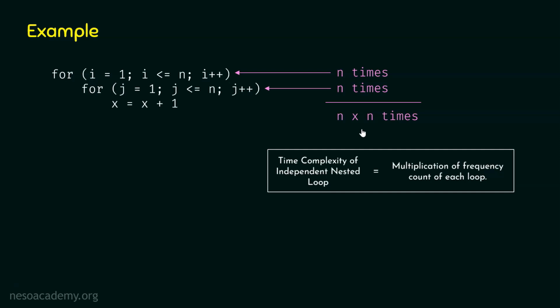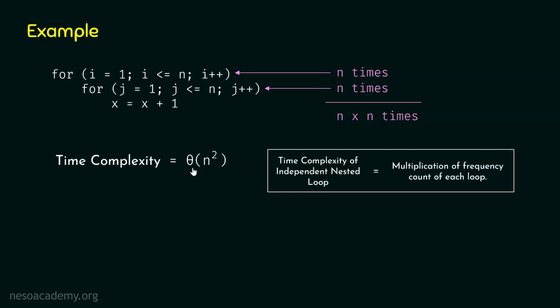So we got the multiplication of frequency count of each loop, and this is the same as the time complexity of independent nested loop. This is the independent nested loop, and after multiplication we are getting n square. So the time complexity of this independent nested loop is theta of n square. So from way number 2 also we are getting the same time complexity.